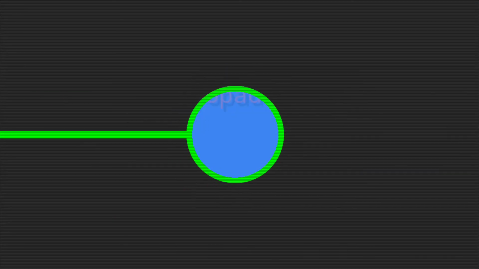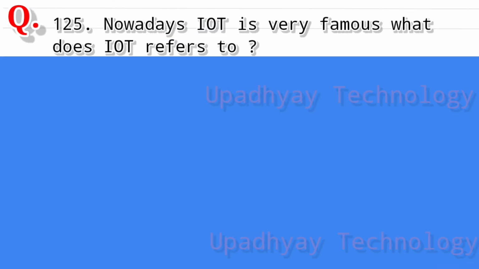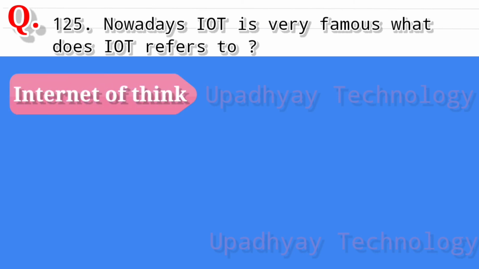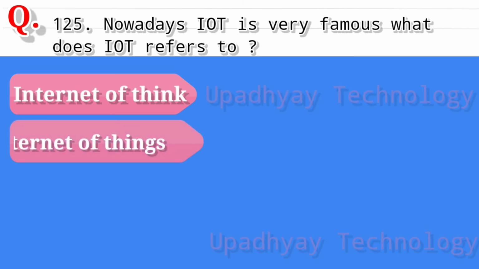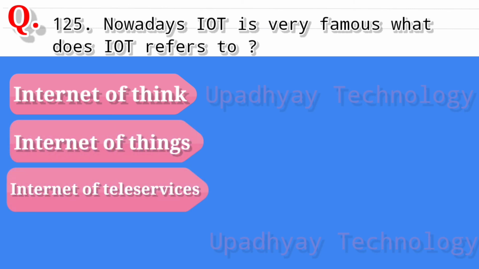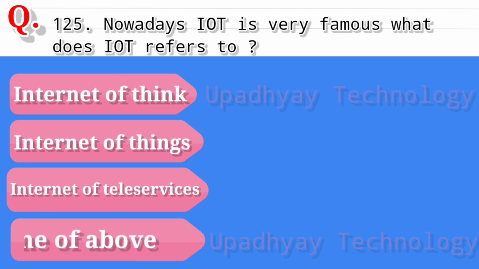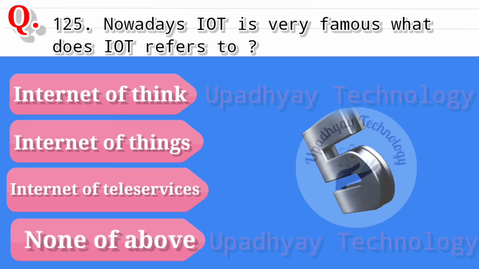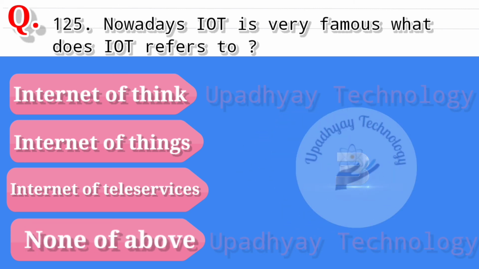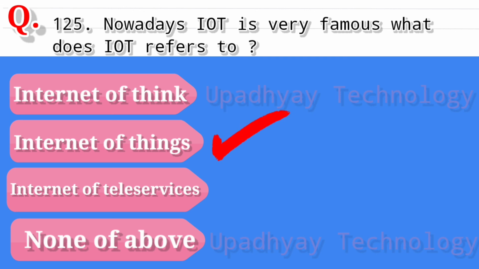Question number 125. Nowadays, IoT is very famous. What does IoT refer to? And the options are Internet of Things. Second option is Internet of Things. Third option is Internet of Teleservices. And the last option is none of above. And the correct answer is Internet of Things.